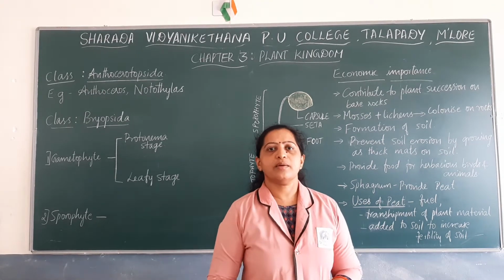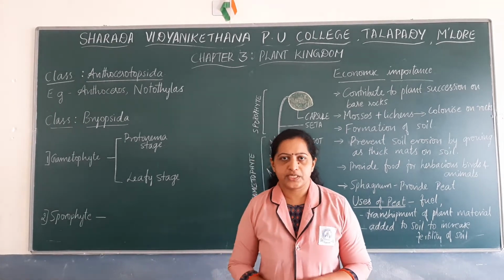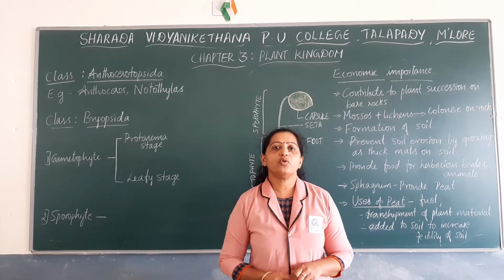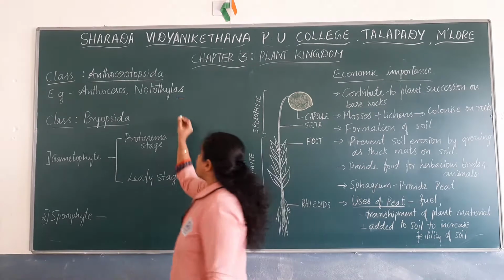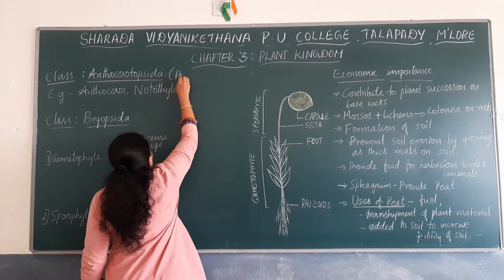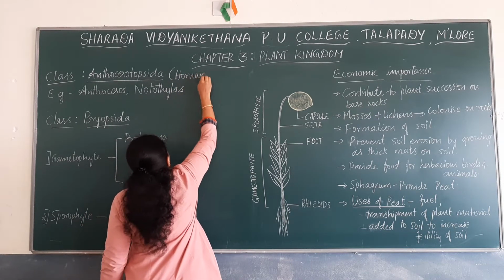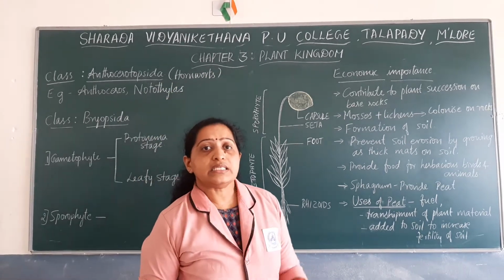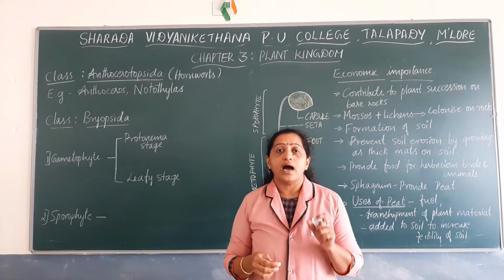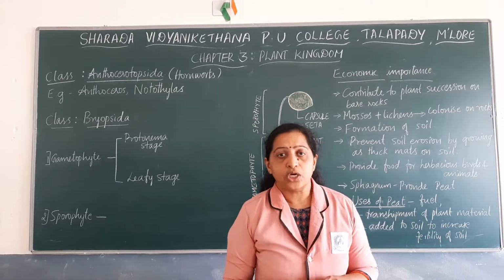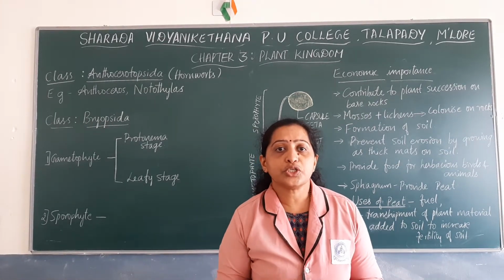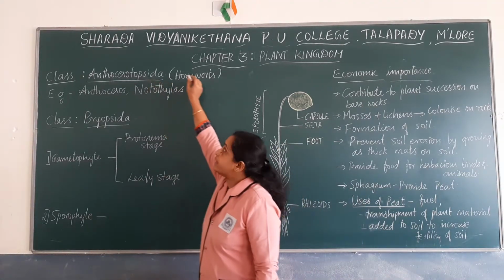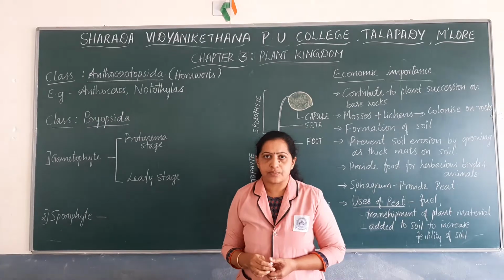Now let us discuss the class Anthocerotopsida. The members of class Anthocerotopsida are commonly known as hornworts. They are named hornworts because the capsules produced in these bryophytes have a horn-like structure. So because of the horn-like structure of capsules in the members of Anthocerotopsida, they are commonly called hornworts.